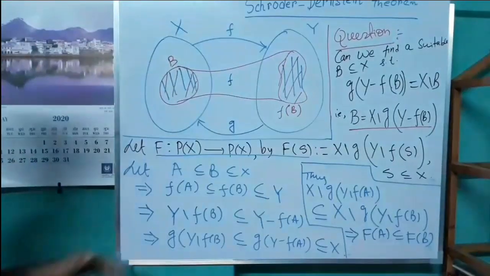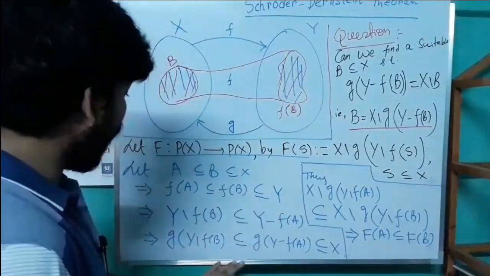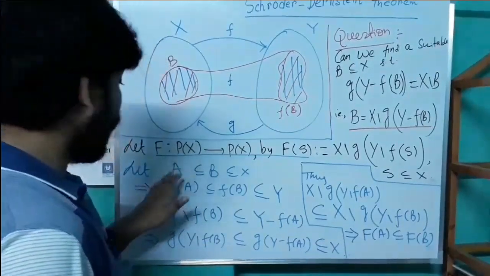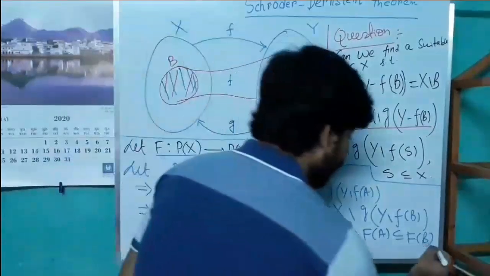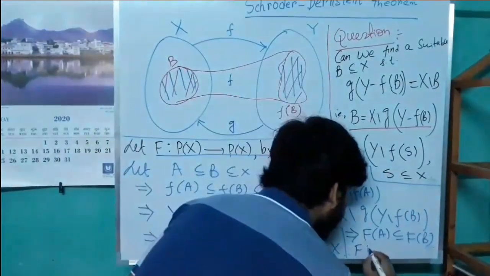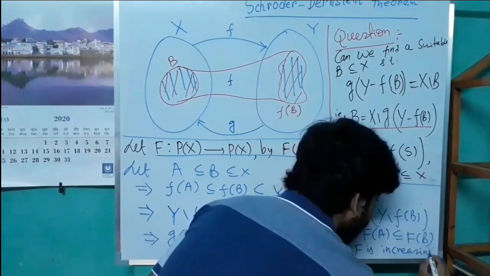So if A is a subset of B subset of X, then F(A) is a subset of F(B), that is, F is increasing.